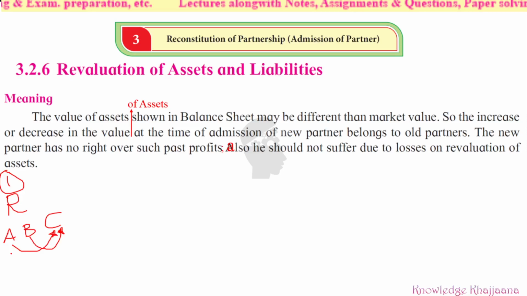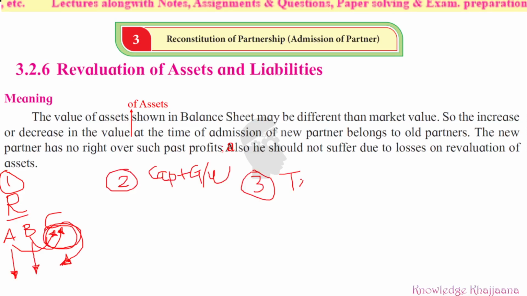Then what do we have to do? What is the third thing? We have to transfer the old assets which are shown in the balance sheet. Whatever was there in the old balance sheet belongs entirely to the old partners, so before admitting the new partner, they should transfer whatever was there between the old partners A and B. The second thing is the transferring of whatever is there in the balance sheet. And the fourth is the adjustment. Remember these four steps properly.